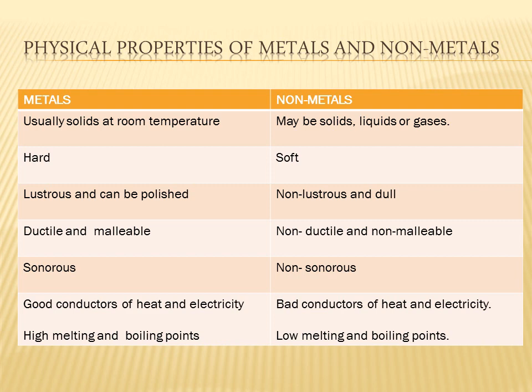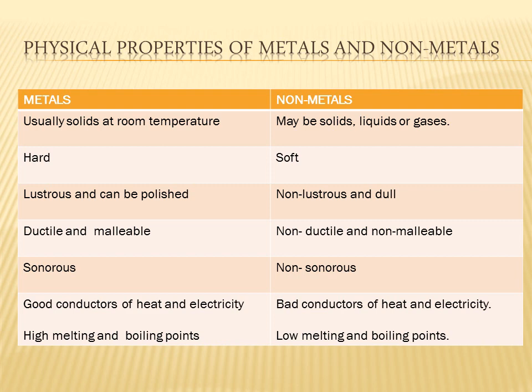Graphite, as I told you, diamond is an allotrope of carbon. The same way, graphite also is an allotrope of carbon. Graphite is very soft, and you can see graphite in your pencil tips. Your pencil tip is made up of graphite and clay. So graphite is soft, and iodine, another non-metal, is lustrous. Remember, graphite and iodine are lustrous non-metals.